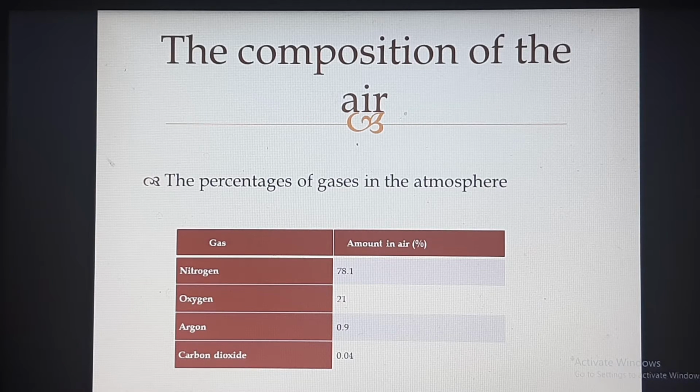The first one, nitrogen. How much percentage of nitrogen is in the atmosphere? 78.1%. And oxygen, 21 percent of the atmosphere is oxygen. Then the next gas is argon, it is 0.9 percent. And carbon dioxide, it is 0.04 percent.